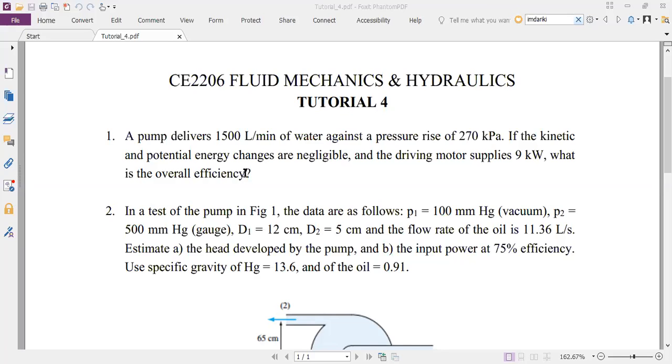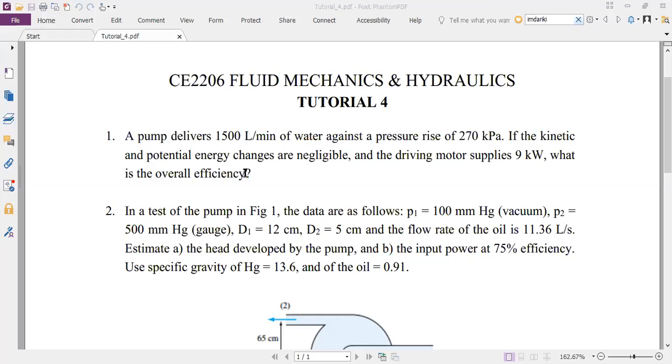Power by rate of flow. Okay, so when you say power, which power do you mean? This 9 kilowatt that is given, is that what you're talking about? Yes, sir. Okay, so see, the thing is this motor is supplying 9 kilowatts of power. So the input power is 9 kilowatt. What is actually being gained by the fluid is something else.